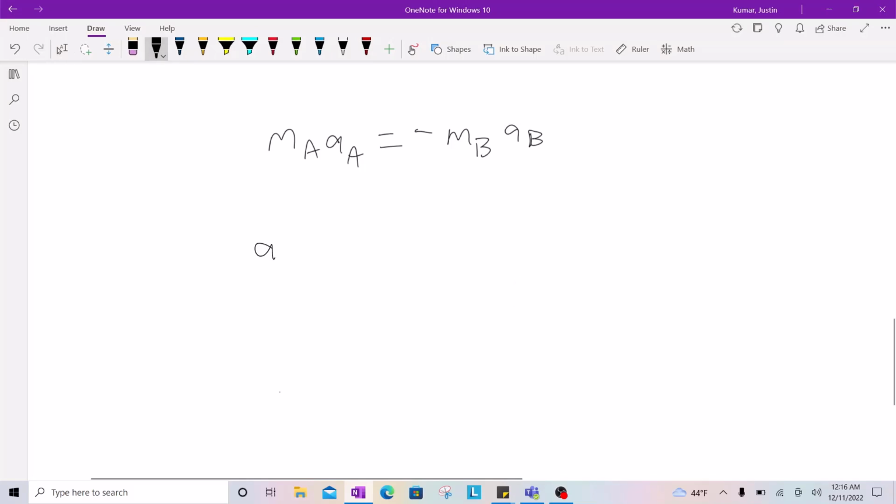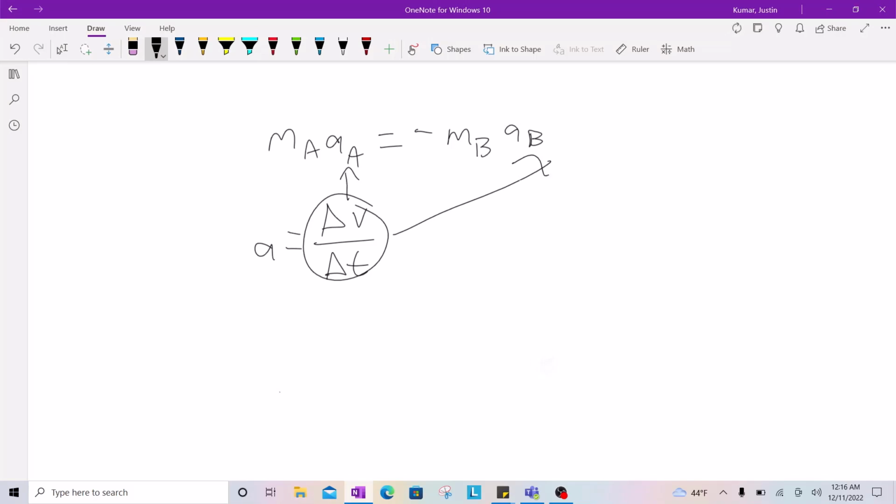Next, since the acceleration of an object is equal to the change in an object's velocity over the change in time, we can substitute this equation into both of the above accelerations, which leaves us with the mass of object A times the change in the velocity of object A over the change in time, equaling the opposite of the mass of object B times the change in velocity of object B divided by the change in time.